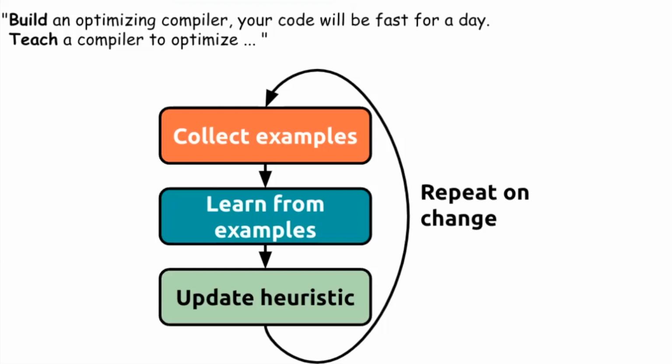So something that we could say, okay, for this program, this optimization worked well. For this program, this optimization worked well. And we can bundle all that together, turn it into a supervised machine learning problem, and then learn ourselves a model. Okay, what's nice about this is that the first thing is that we've taken the human out of the loop. We don't require our compiler engineers to figure out what is the best heuristic for all optimizations. We've also turned this into an automatable task, so something that we can keep fresh: every time our architecture or our workloads change, we can just rerun this process and keep our compiler up to date.